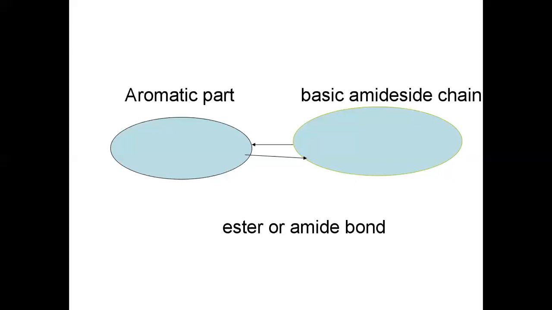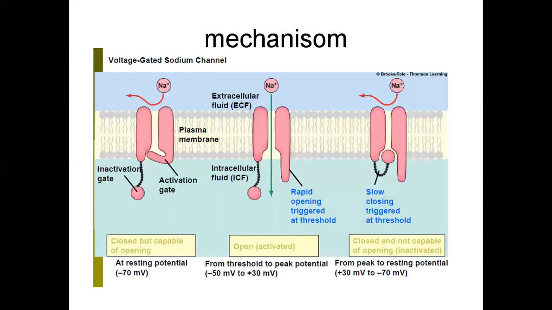Mechanism of action. These local anesthetics block the voltage gated sodium channels. These voltage gated sodium channels exist in three forms. The first one is the resting or closed form.